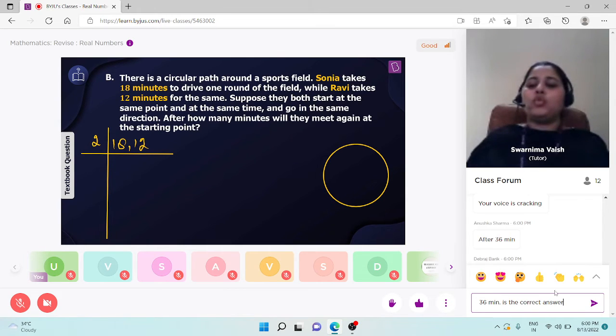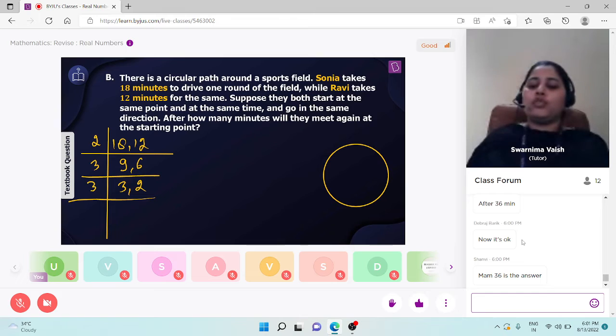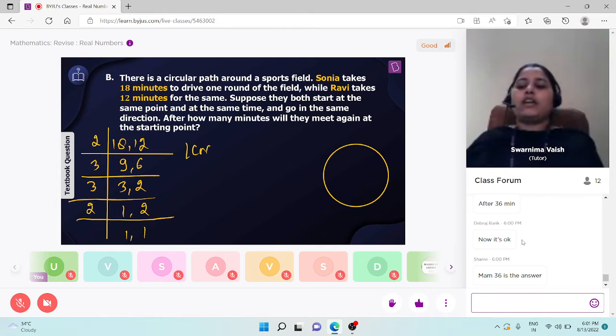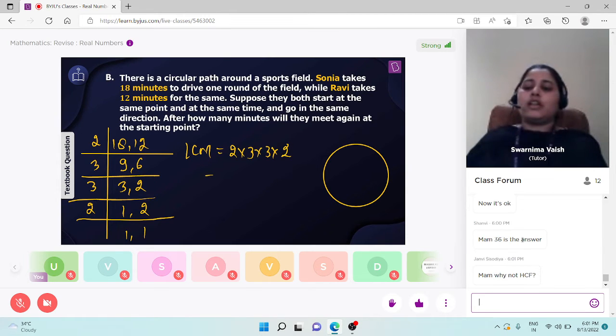2 nines are 18, 2 sixes are 12, 3 threes are 9, 3 twos are 6, and now 3 is divisible by 1, not divisible by 2. 36 is answered by Shanvi as well. Yes, Shanvi, absolutely correct answer. Friends, if you try to find the LCM of 18 and 12, it will be equal to 2 into 3 into 3 into 2. That is, 36 minutes is the answer.